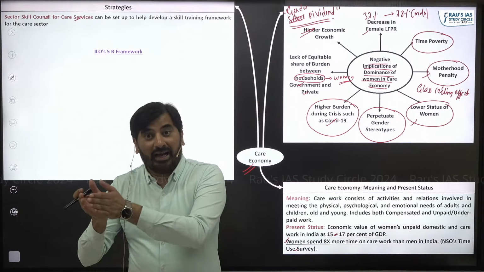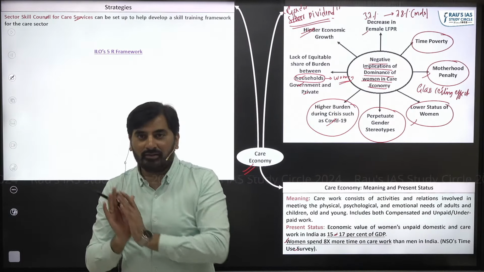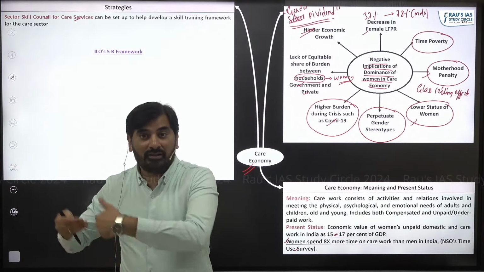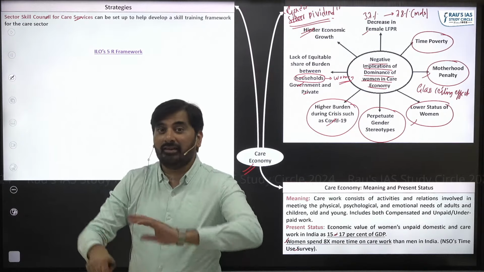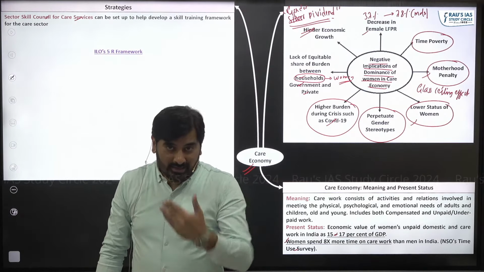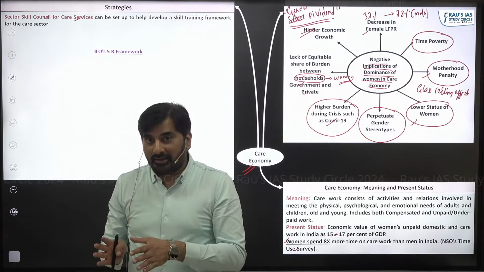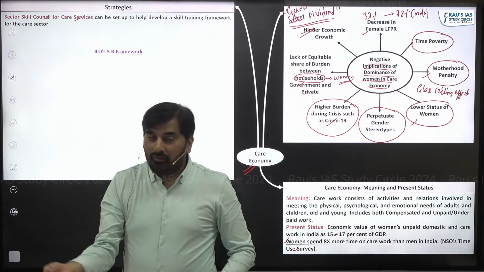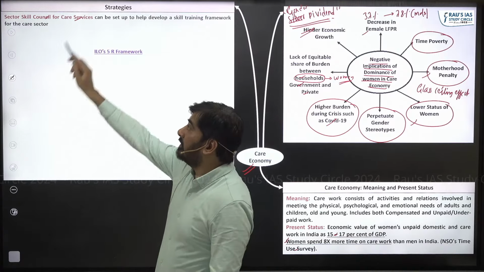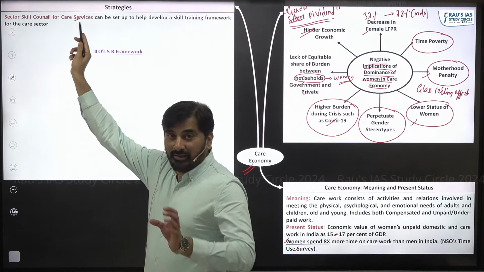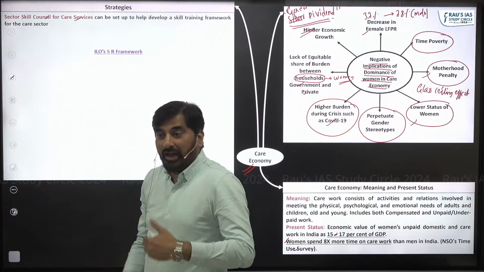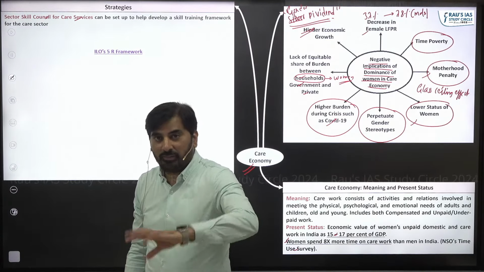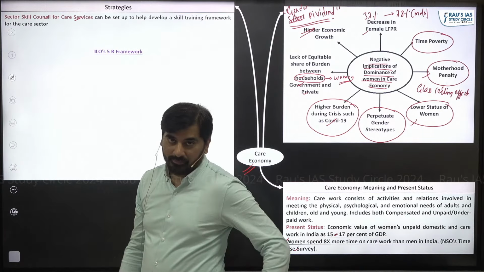For example, for the IT sector, we might have a separate Sector Skill Council. This Sector Skill Council in the IT sector will help us identify what skills we need in the IT sector in the next 10 to 20 years. In the same way, the Economic Survey has highlighted that if we could have a Sector Skill Council for the IT sector, we need to have a Sector Skill Council for the care services. This Sector Skill Council should help us identify what kind of skill set we need for the care economy in the next 10 to 20 years. That's the first point.